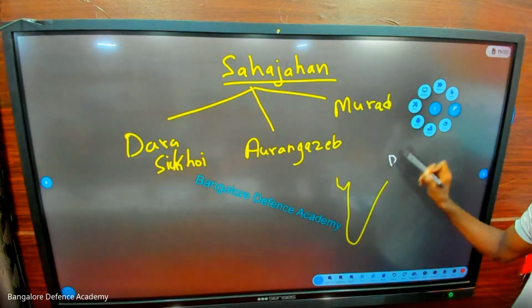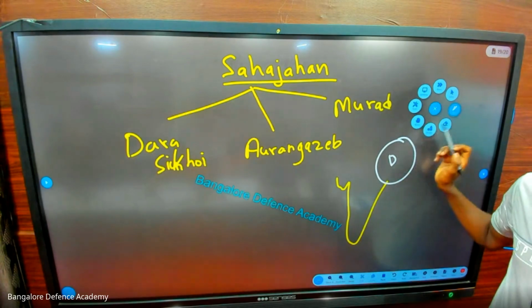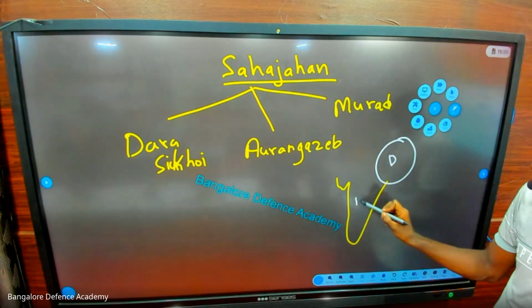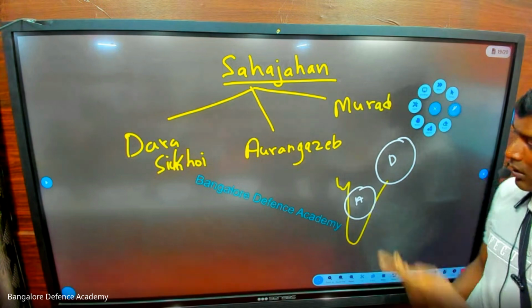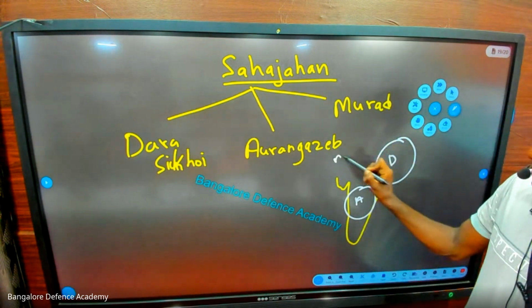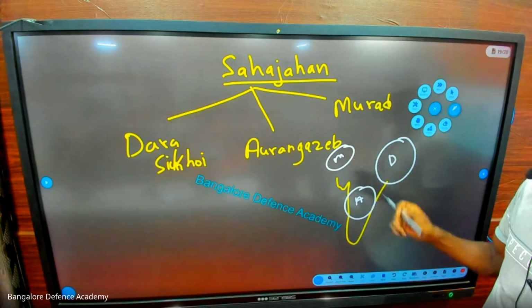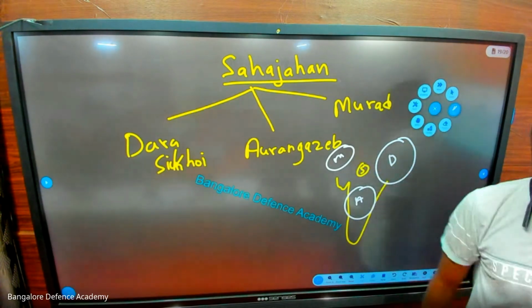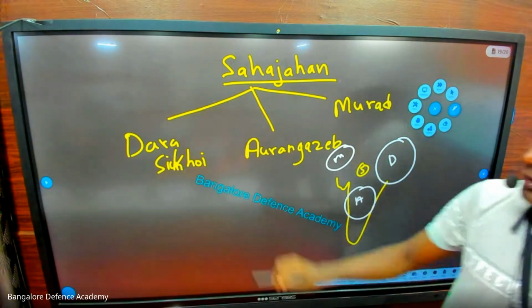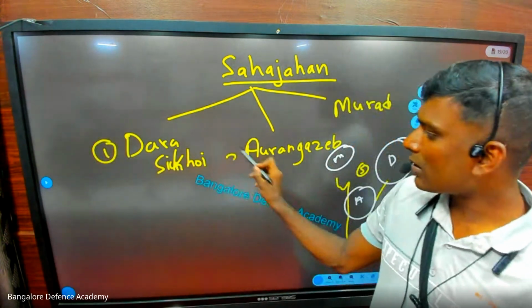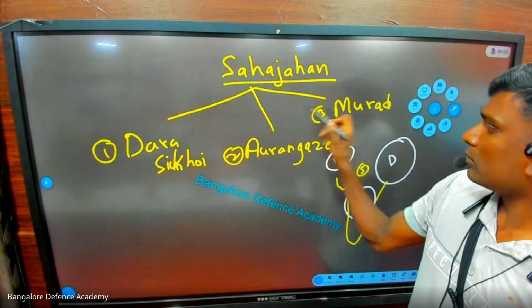Dara Shikoh was ruling West Bengal, Bihar, Assam, those regions. Aurangzeb was in the Deccan Plateau: Maharashtra, Karnataka, Gujarat, this area. And Murad was in Afghanistan, this area. And father Shah Jahan was in Delhi. The first son is Dara Shikoh, second is Aurangzeb, and third is Murad.